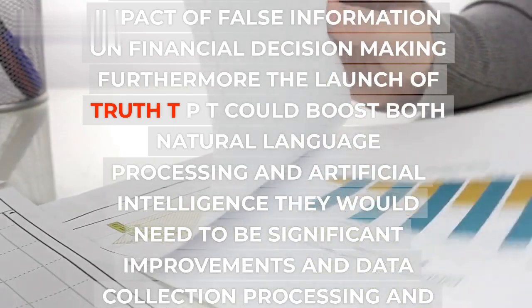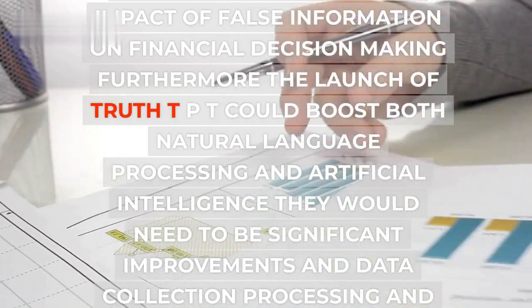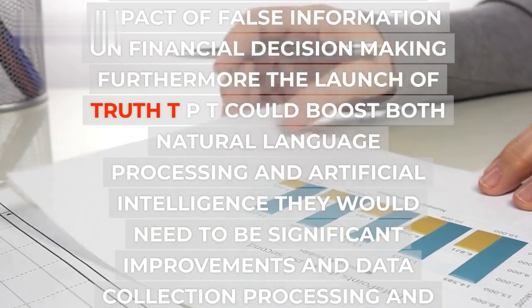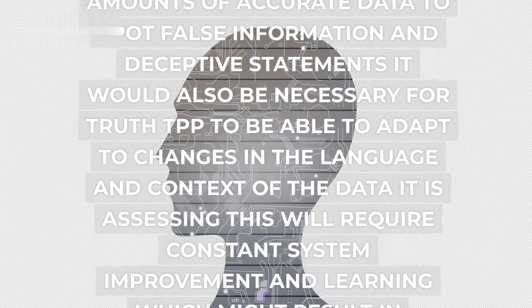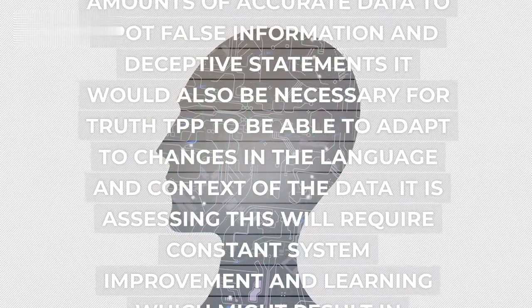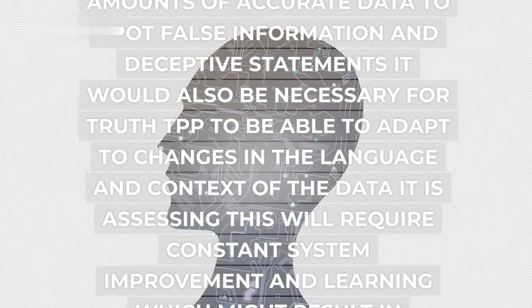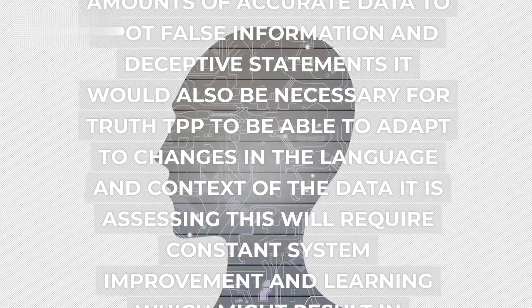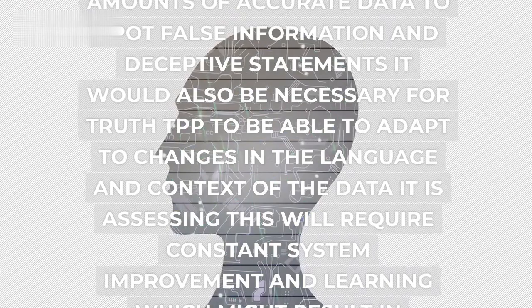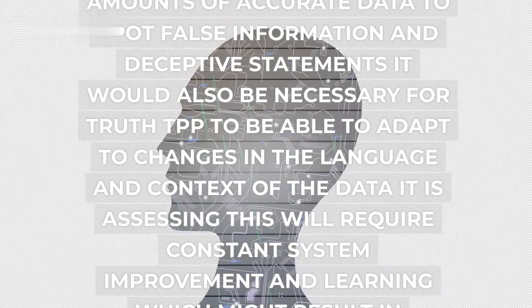There would need to be significant improvements in data collection, processing, and interpretation, because TruthGPT would need to be trained on enormous amounts of accurate data to spot false information and deceptive statements. It would also be necessary for TruthGPT to be able to adapt to changes in the language and context of the data it is assessing. This will require constant system improvement and learning, which might result in advances in machine learning.